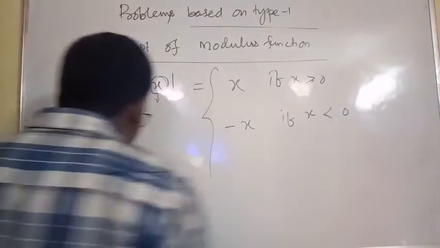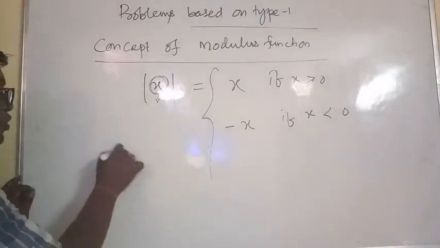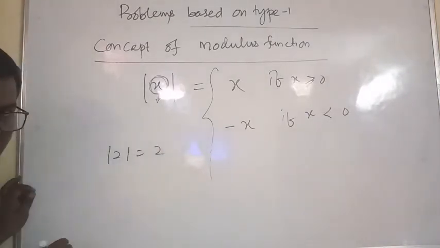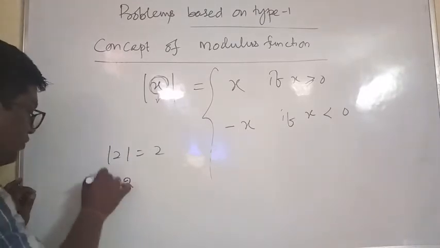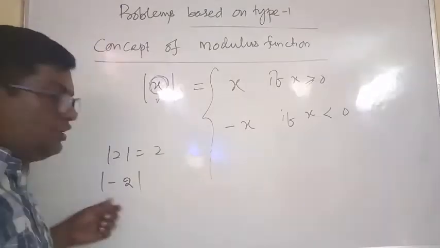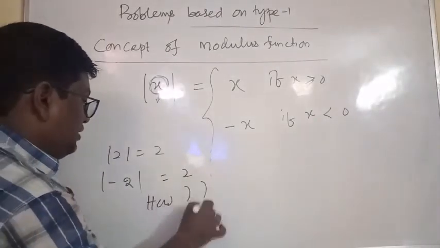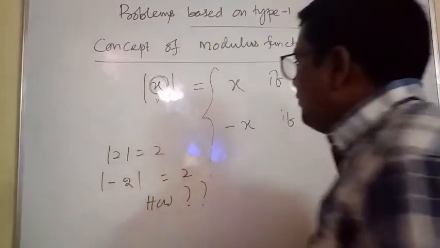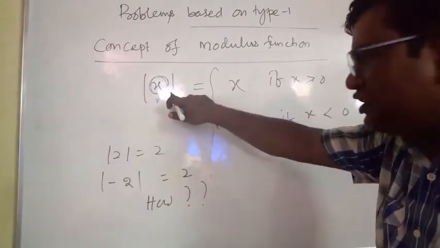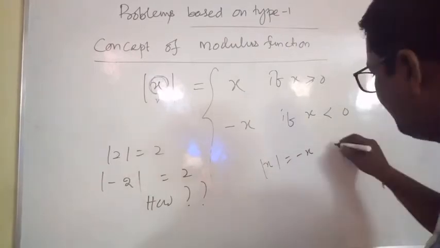Suppose mod 2 is equal to 2. We know from lower class that mod of minus 2 is equal to 2. How is it? Now, from the definition, mod x is equal to minus x if x is negative, clear?